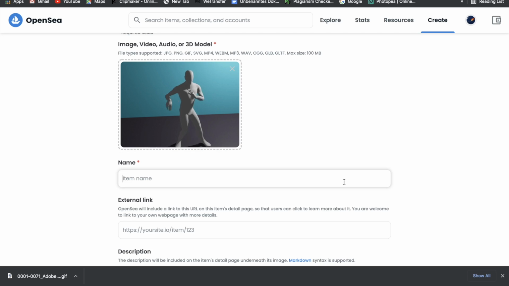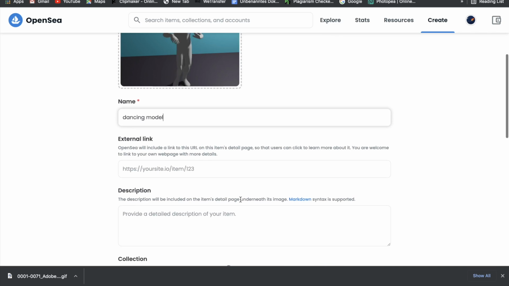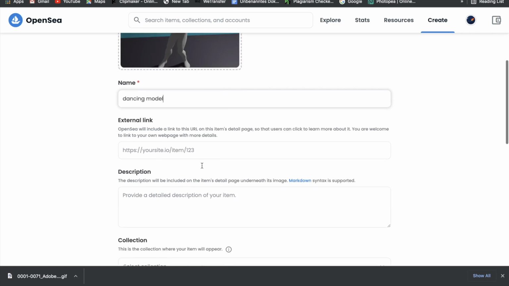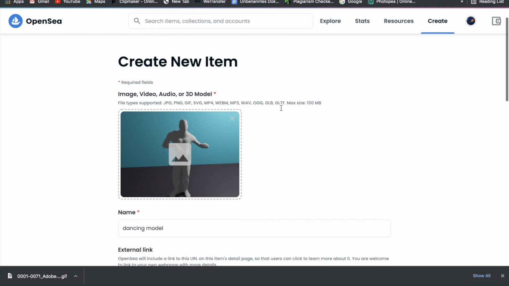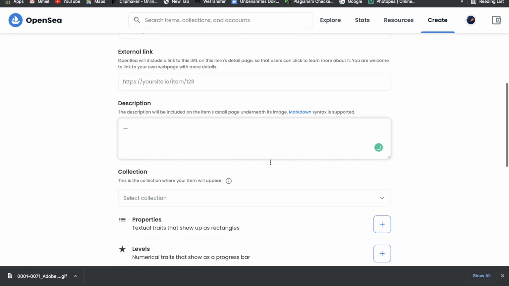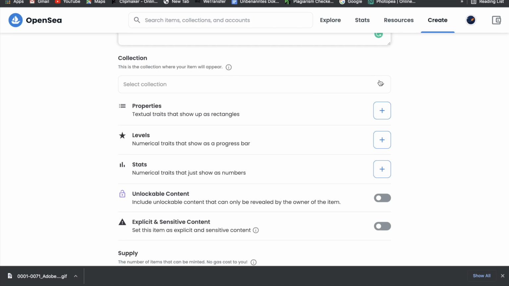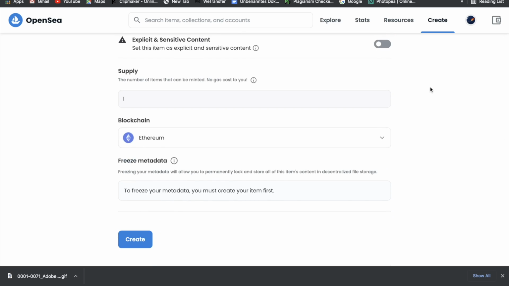We just have to name it again. I'm just gonna call it dancing model, something like that. Then you will get an external link in here if you have a link. Description, I'm just gonna skip that now, but if you really want to sell this, just make a nice description so that buyers really get to know this piece of art. Then the collections part we are going to skip again because this is not a collection, obviously.